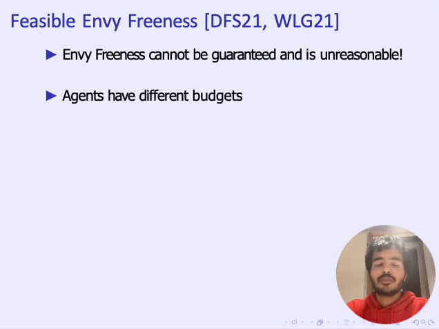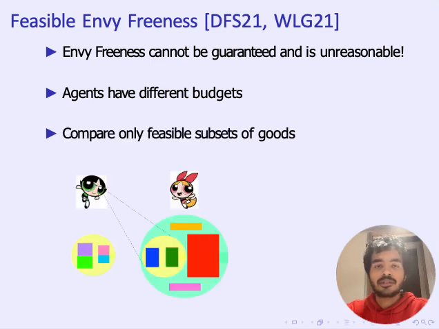One of the reasons for this is the asymmetry among the budgets of the agents. To give you an example, let's consider the case in the figure with two agents. As we can see in the figure, the budget of the green agent is much smaller than the budget of the red agent. And it is unfair to expect that the bundles assigned to each of these agents will have comparable values.